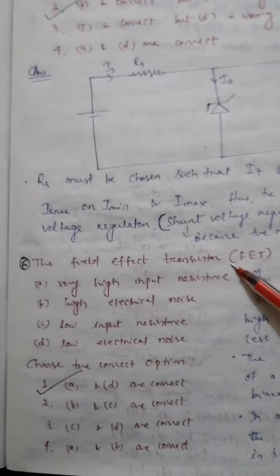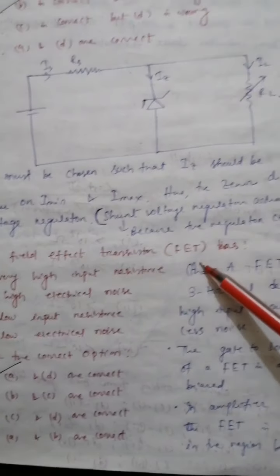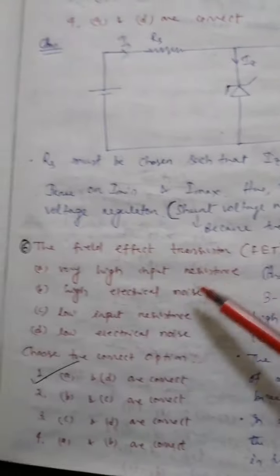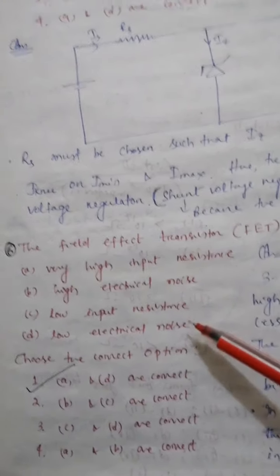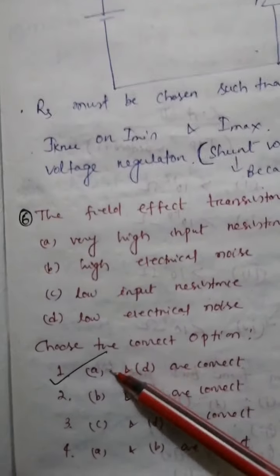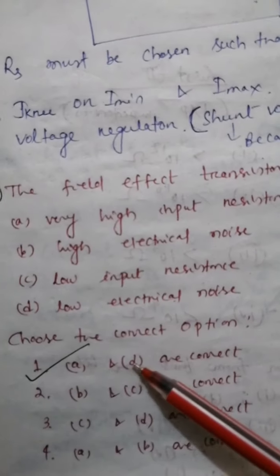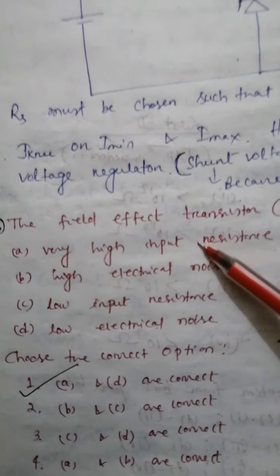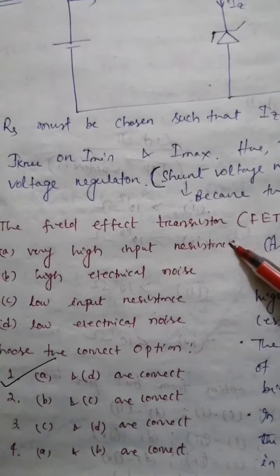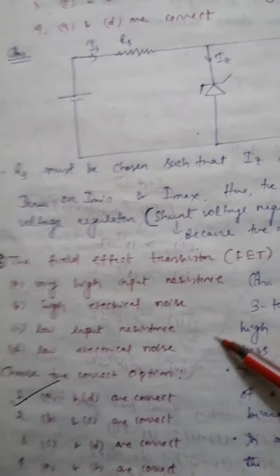Fine. Next, the question is, the field effect transistor or FET has: option A, very high input resistance. The answer will be chosen from some combinations, and the correct answer will be option A, that is A and D both are correct. That is very high input resistance and low electrical noise.